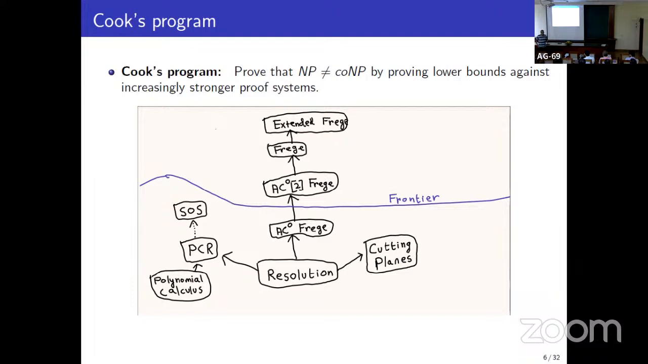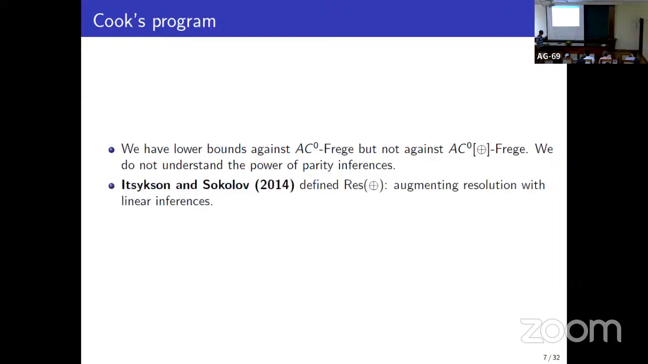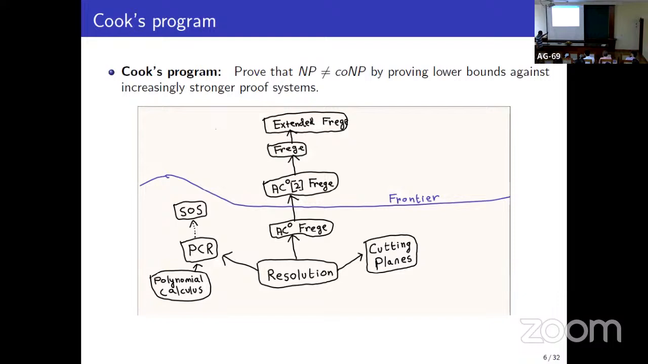This is unlike circuit complexity, again as mentioned, because we don't have an analog of Razborov-Smolensky in proof complexity. The issue is that we do not understand the power of parity inferences when it comes to refuting CNFs. To understand this situation better, let's see what we have. We have lower bounds for resolution. We have lower bounds for AC0 Frege. But as soon as we add mod 2 to AC0, we don't have lower bounds against it.